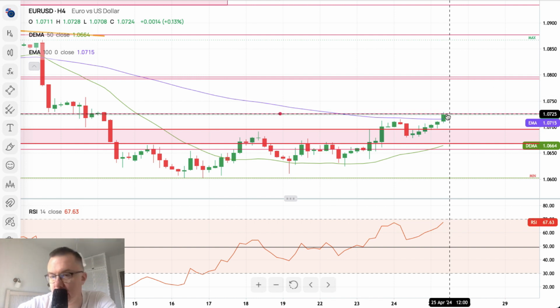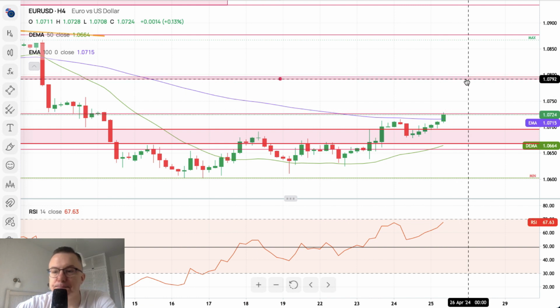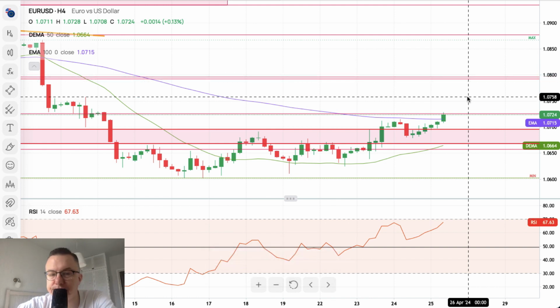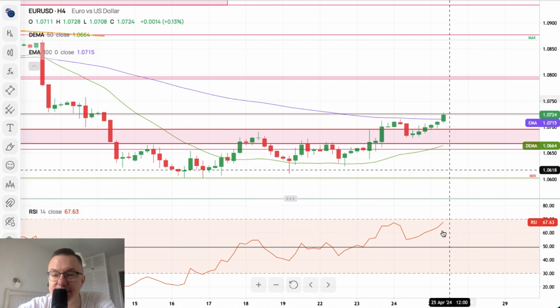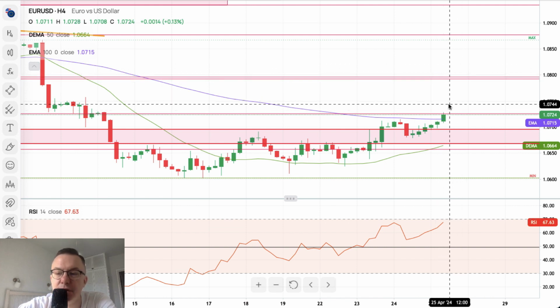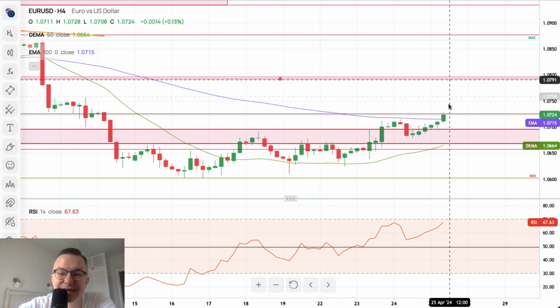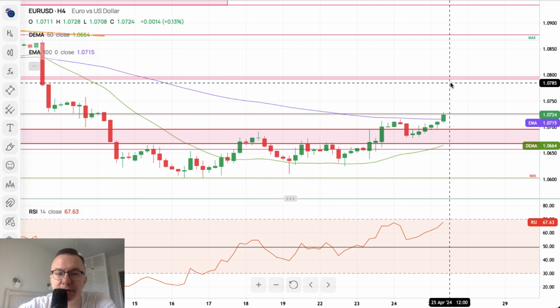If we break above 1.0725, then the next target is 1.08, basically 1.0793, 1.0799. So that's the next target for the bulls. There is a lot of room to the upside here. Roughly 75 pips is here waiting to be covered.